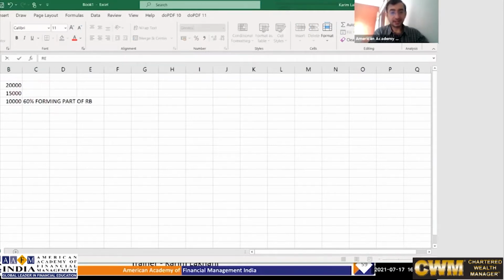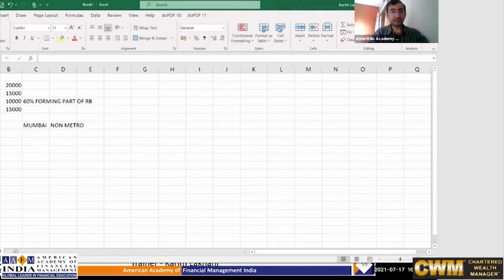And the actual rent paid is 15,000. Over here, let us assume that one person is staying in Mumbai and another person is staying in a non-metro.